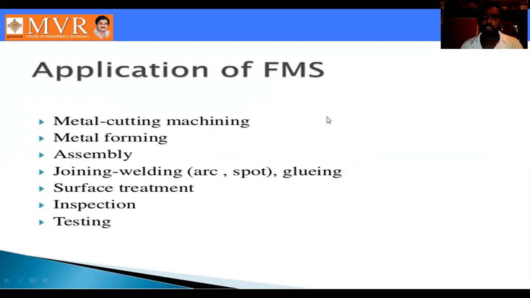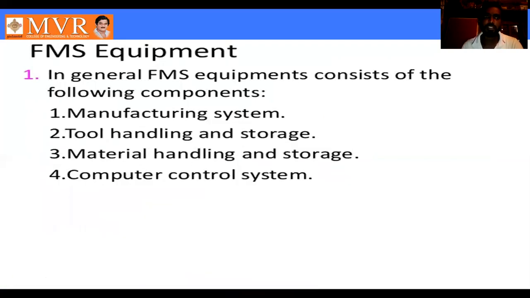Next topic is flexible manufacturing system equipment. In general, FMS equipment includes, see here, the first one, the manufacturing system. The second one is the tool handling and storage system, then the material handling and storage system, and the computer control system. These are the major equipment of flexible manufacturing systems.